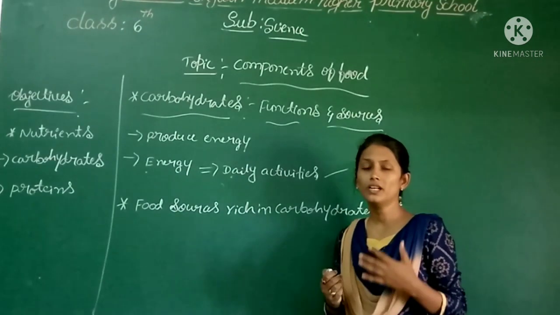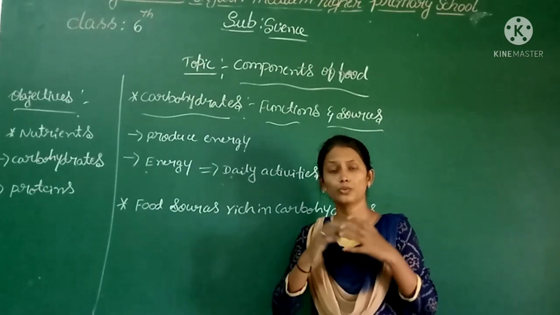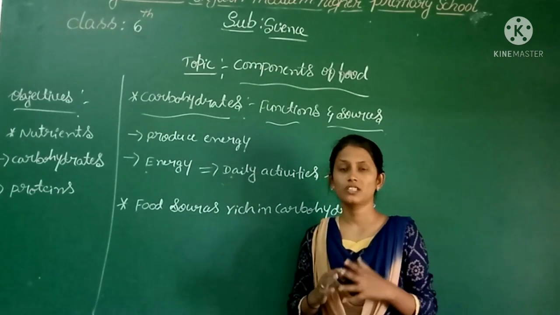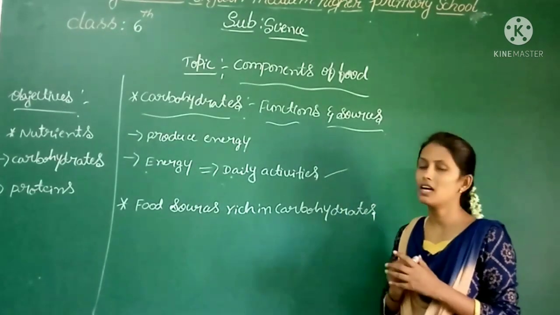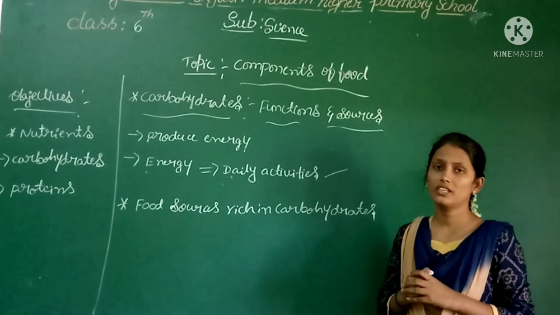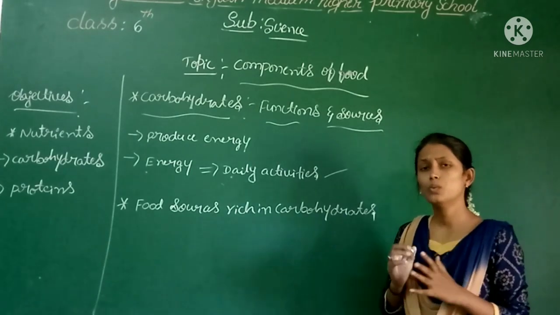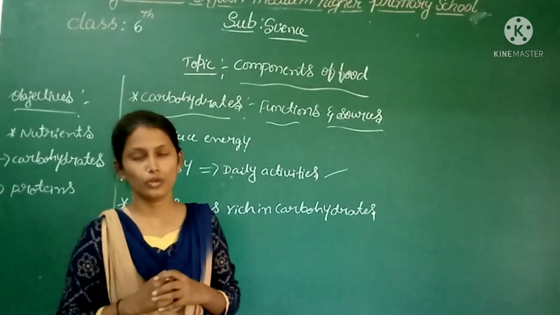For example, for playing, sleeping, reading. So to process all the life processes, we need energy. Means we are obtaining the energy from the carbohydrates. Here carbohydrates are called the energy giving food. Then in which food items can we find the carbohydrate nutrient?